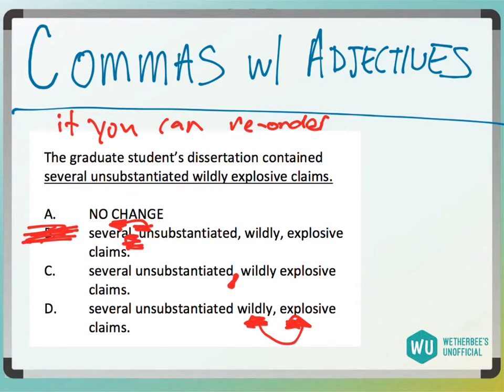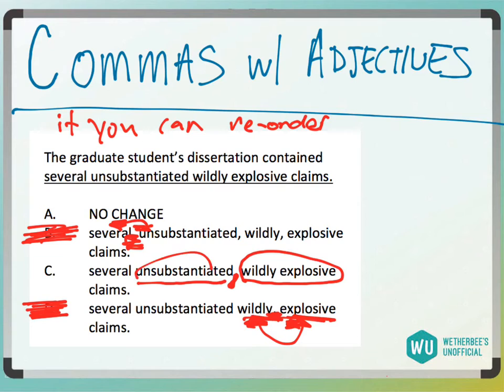But if I flip these two, if I said they're unsubstantiated, explosive, wildly claims, no, they're wildly explosive, right? This is a necessary phrasing. We can't put the comma here. So answer choice D is going to be gone, right? And why I want you to do that is because now we could flip this whole phrasing with this word right here, right? To test if we want this comma in between here.